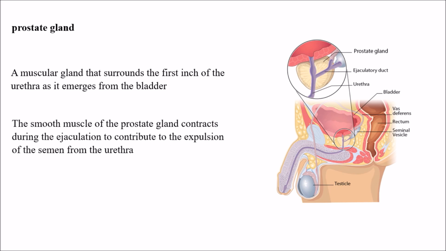The smooth muscles of the prostate gland contract during ejaculation to contribute to the expulsion of the semen from the urethra. So the main function of the prostate gland smooth muscles is that they contract during ejaculation to contribute to the expulsion of the semen from the urethra. So this is very important. They may ask questions like which muscles of the prostate gland contract during ejaculation to contribute to the expulsion of semen. The smooth muscles of the prostate gland.